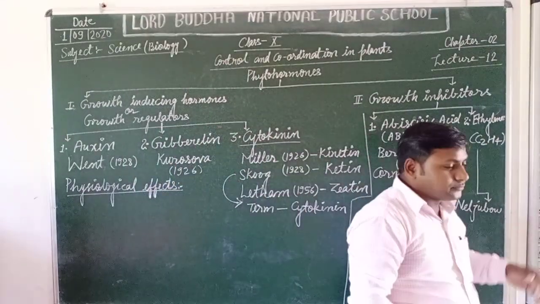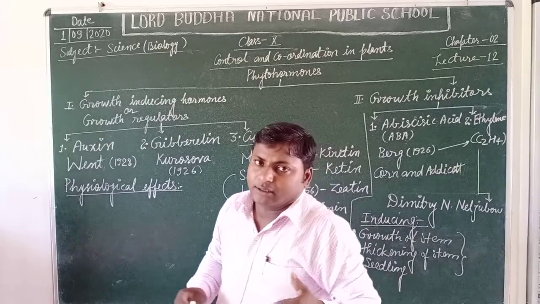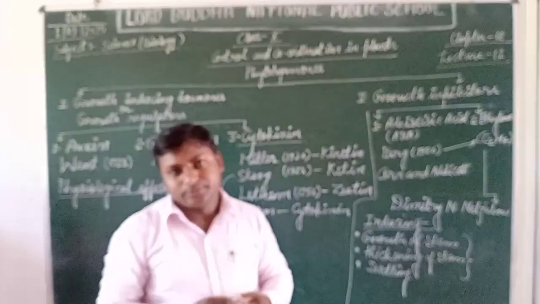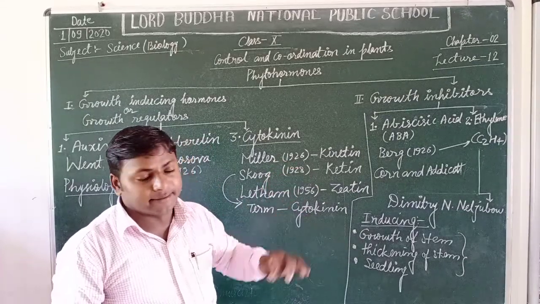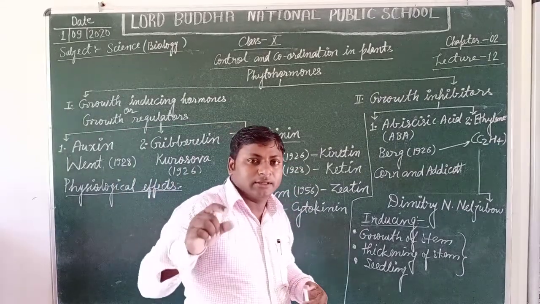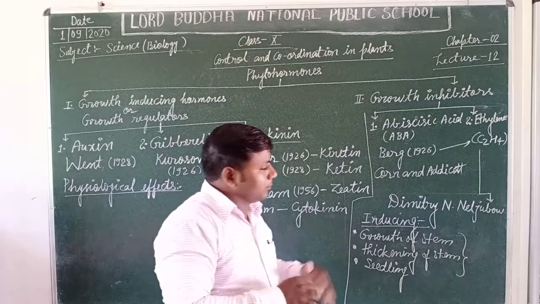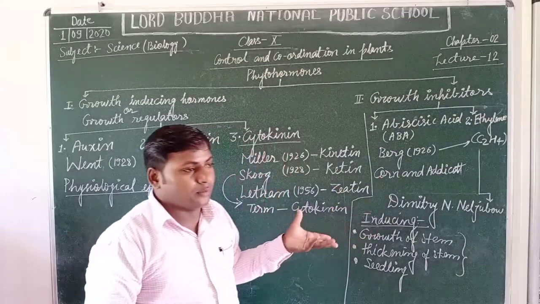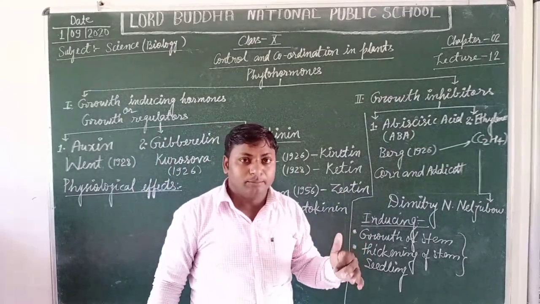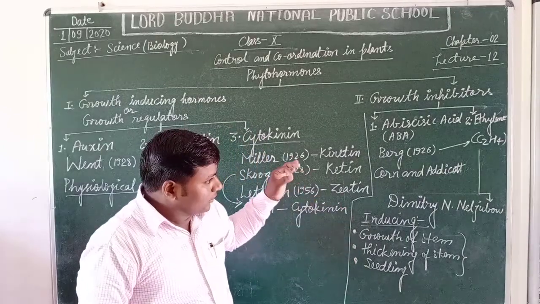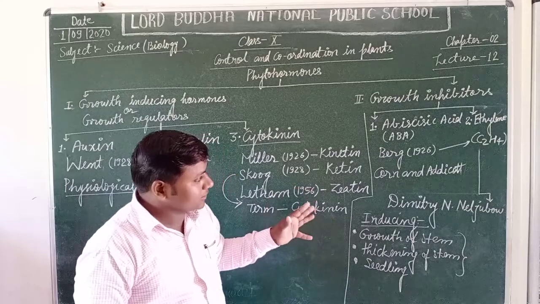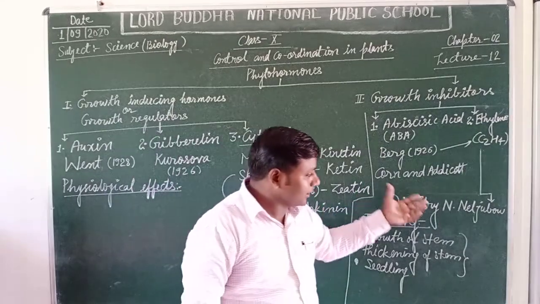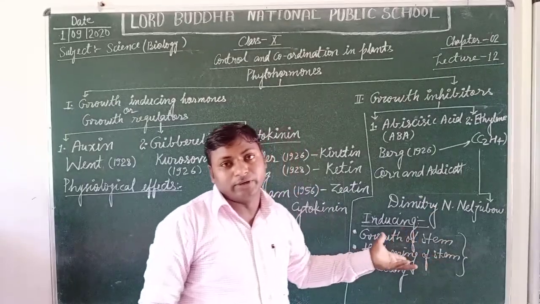Another function: it delays the promotion of the number of flowering plants, but in mango and other bromeliads, it enhances, or is responsible for inducing, the flowering in plants.